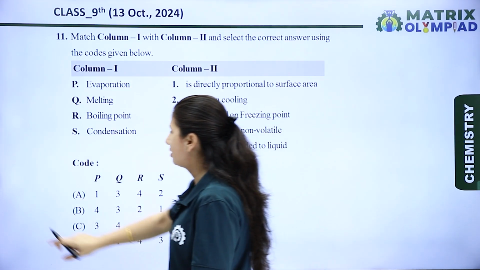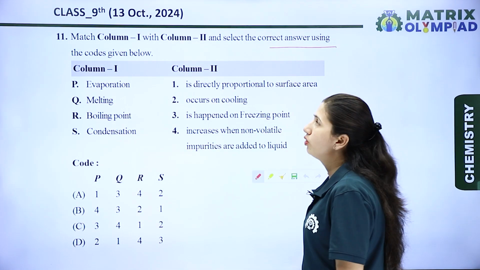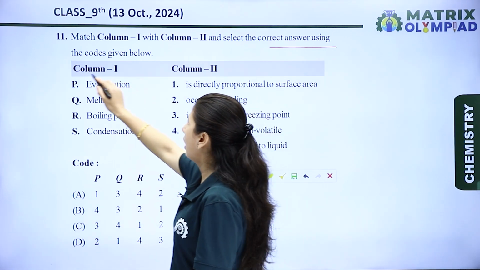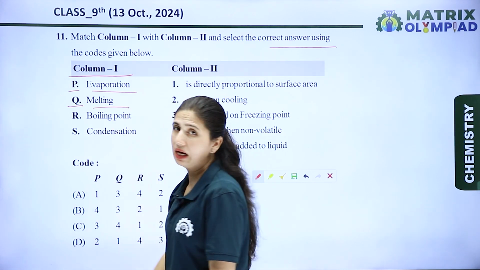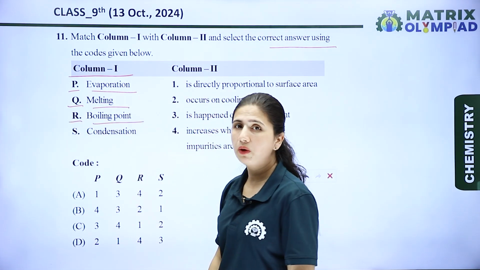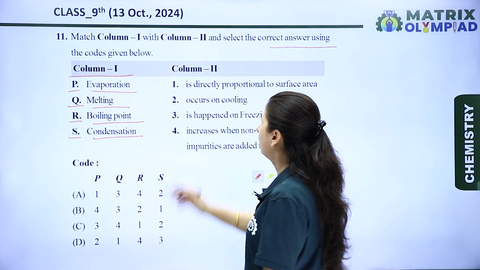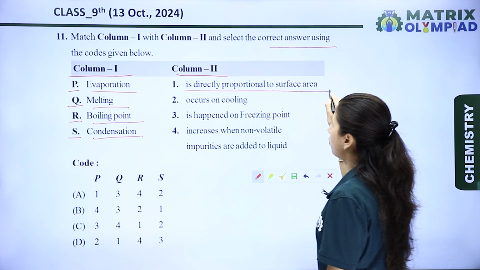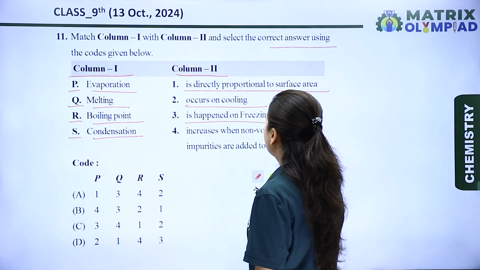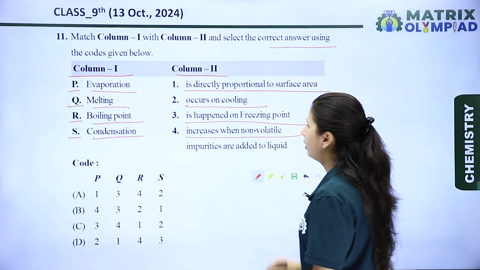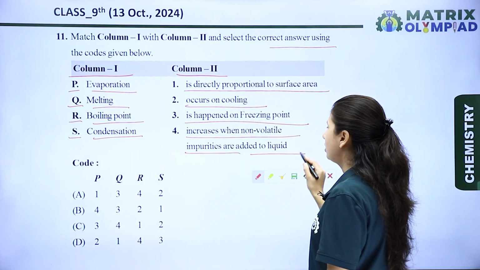The next question is, match column first with column second and select the correct answer using the codes given below. Now let's see in the column first. P is evaporation, Q is melting, R is boiling point, S is condensation. It means different processes are given. Now in the second column, first is directly proportional to surface area. Second is occurs on cooling. Third is happened on freezing point, and the fourth one is increases when non-volatile impurities are added to liquid.